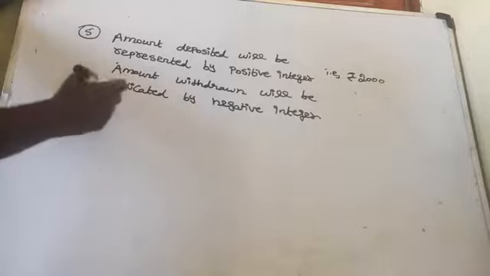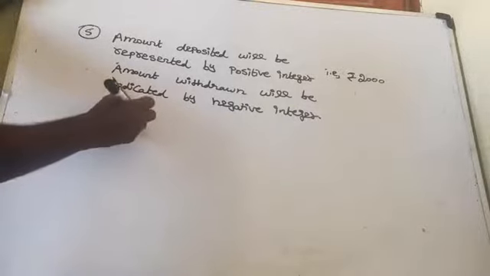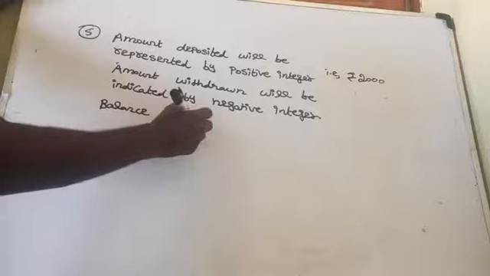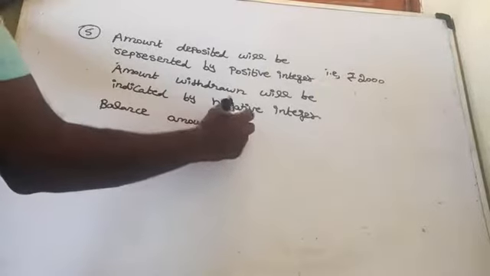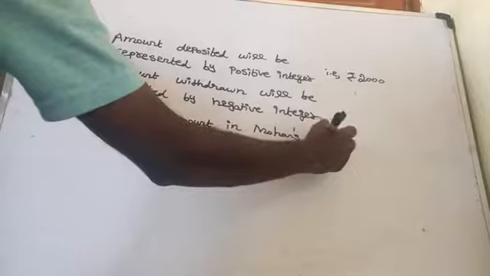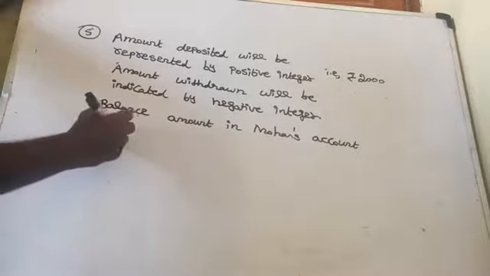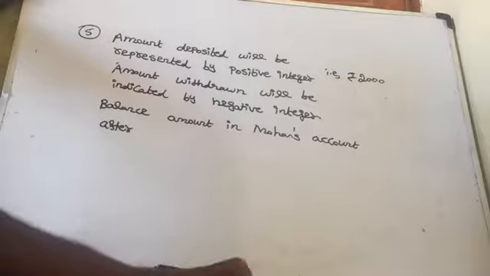That is, the balance amount in Mohan's account after withdrawal. Here how much does he withdraw?